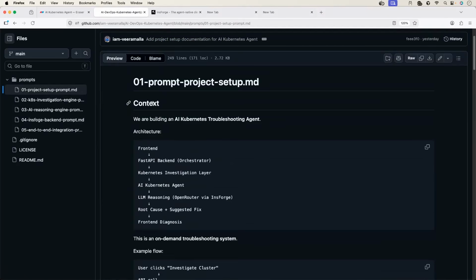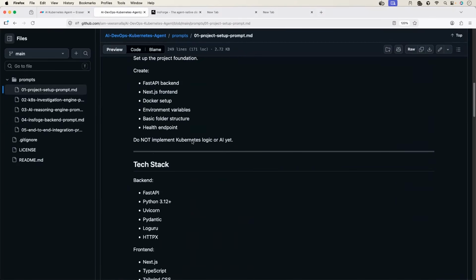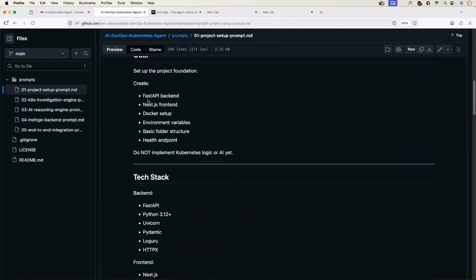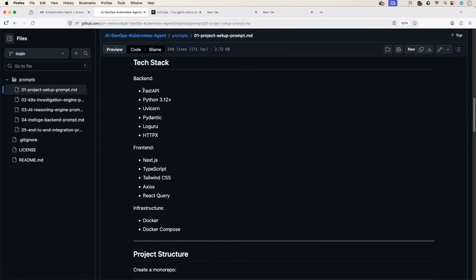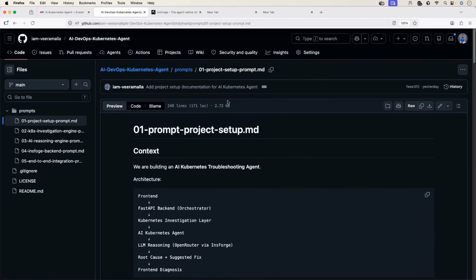What we are saying to Cursor is, we are building an AI Kubernetes troubleshooting agent. This is the architecture. This is the example flow. The goal of the project is to create a FastAPI backend. We are asking it to use a Next.js frontend, or you can go with React as well. The Docker setup, environment variables, and this is the tech stack to use. And when it comes to the project structure, this is the one that I asked it to use. Now it's up to you. If you want to go with a different project structure, you can also go with it. Just head to the repo, modify the prompt.